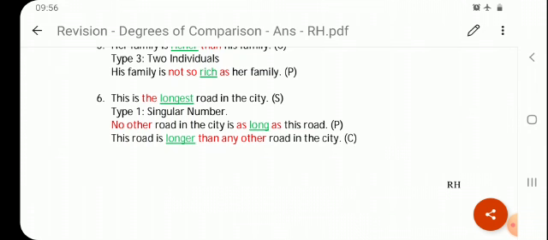Then when you change it into comparative, this road will come in the beginning. So this road is long will become longer. This road is longer, and the compulsory words required are than any other. So this road is longer than any other road in the city is comparative. Great. Let's look at the next one.